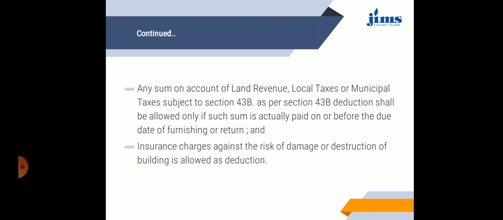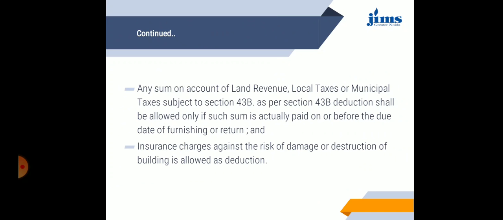Next is any sum paid on account of land revenue, local taxes or municipal taxes, subject to section 43B. As per section 43B, deduction shall be allowed only if such sum is actually paid on or before the due date of furnishing the return. And insurance charges against the risk of damage or destruction of building are allowed as a deduction.